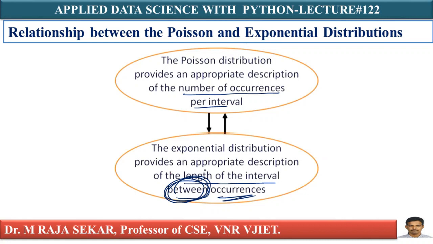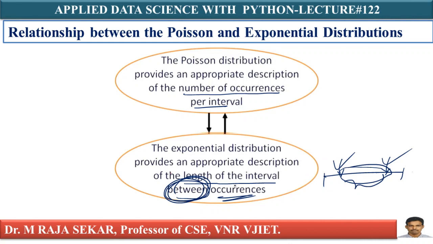I can say about exponential distribution: there is an interval, and if there is a point in between, it indicates between these 2 points. This between means exponential distribution. This phenomenon is explained with the help of between 2 occurrences. This is one occurrence, this is another occurrence, this is between, and it is explained with the help of exponential distribution. I am repeatedly emphasizing a point: if there is the word between, I must understand it is an exponential distribution.